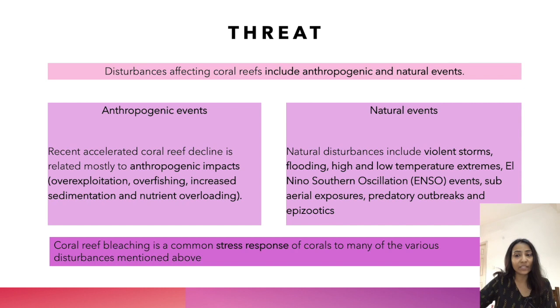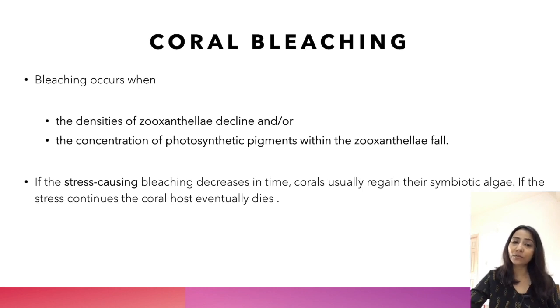So, what is coral reef bleaching? It is a stress response mechanism of corals to the many disturbances which they are facing. Coral bleaching occurs when the densities of zooxanthellae, which is an algae, decline, or when the concentration of the photosynthetic pigments within the zooxanthellae fall. In the earlier slides, we have discussed that the color of the coral polyps is because of the color provided by this zooxanthellae. So when the zooxanthellae die out, or when their population declines, the coral polyps fade away, and that is why it is known as coral bleaching.